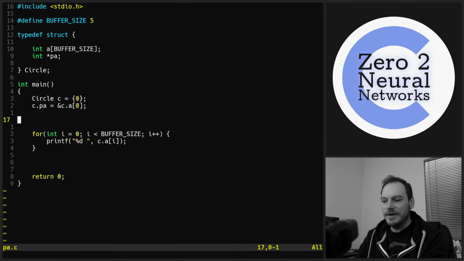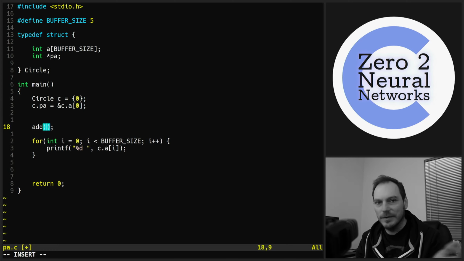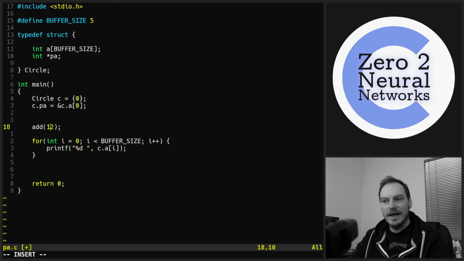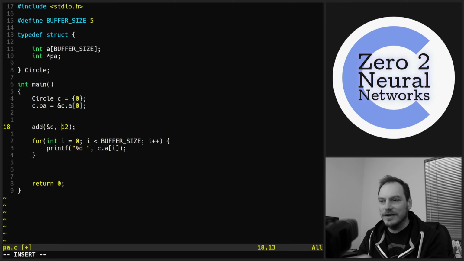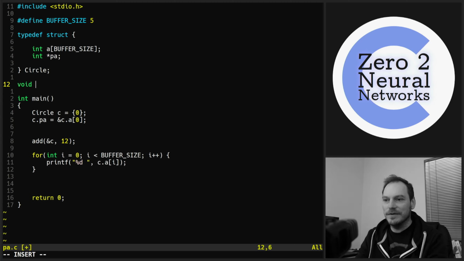So what we want to do is make an add function. We'll just call it add. We'll obviously add into circle, or increment circle buffer, or whatever we can call it. And we just want to be able to insert a number in and let that add function take care of handling the mechanism of where that's actually going to go the next time we put a number in. If we call it again, we're putting it in the next place, and we call it again and it's putting it in the next place. Now, we're going to need to modify the value of this pointer, so we're also going to have to pass the address of our circle, our c, when we call this function. So let's create the function.